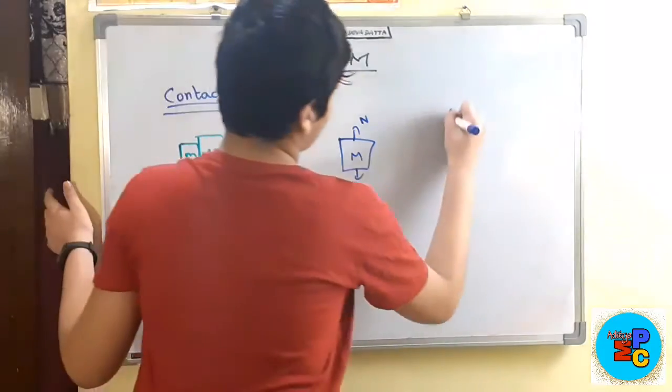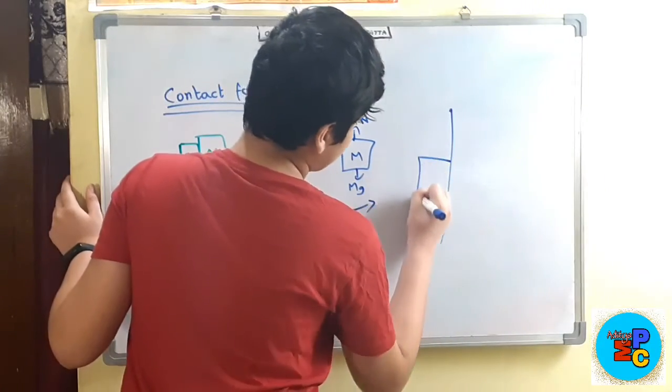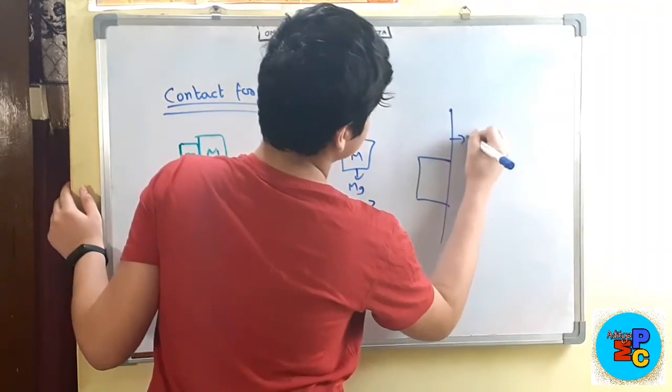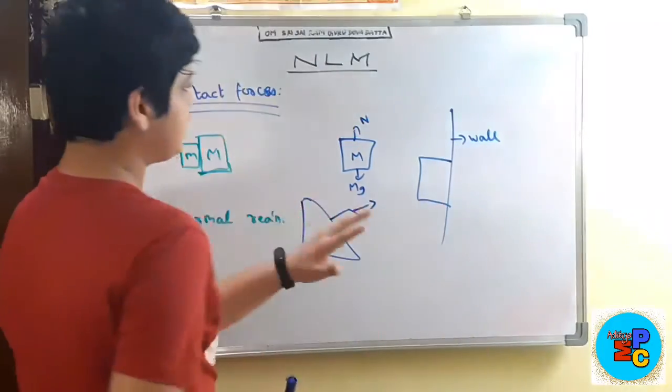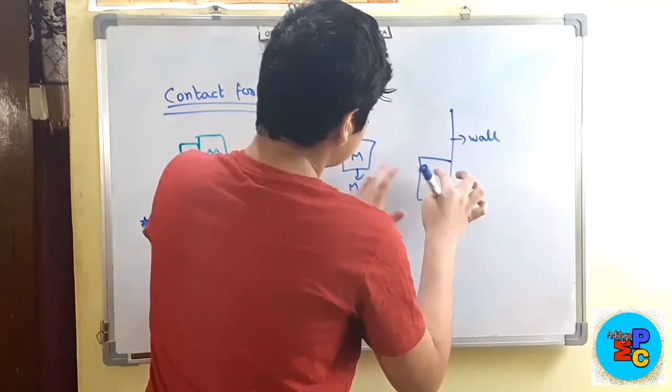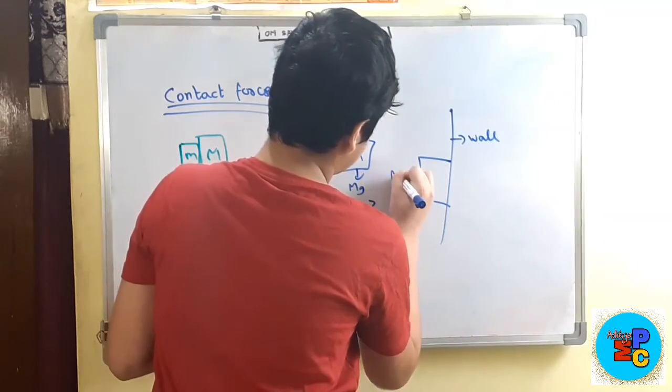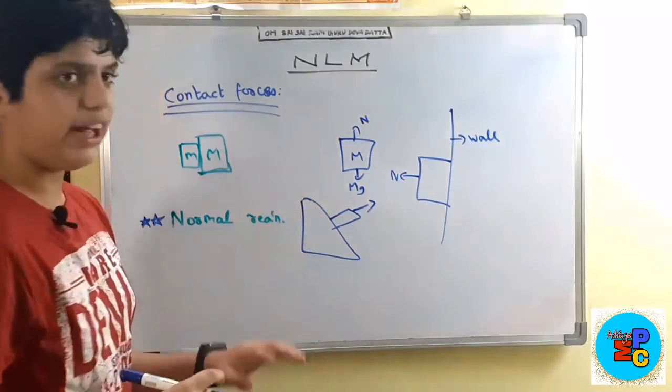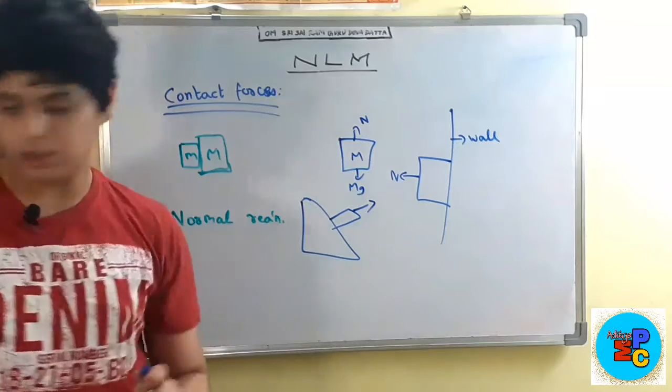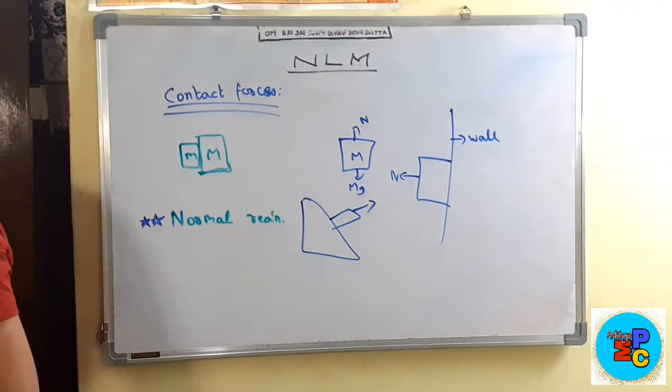For example, if you take a body and press it against the wall, let us suppose this is the wall, and when you press it against the wall, this is the surface, so the normal reaction will be acting in this direction. So normal reaction varies from case to case. We will discuss that later on. So basically this is normal reaction.